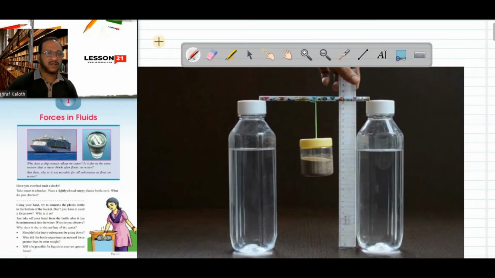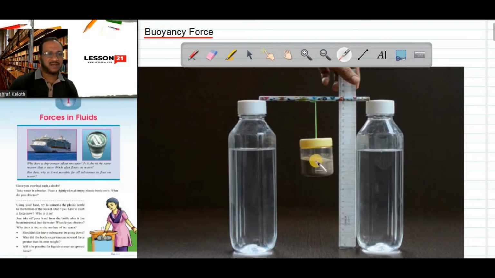First subheading, all of you write down buoyancy force. It is one of the forces existing inside fluids. We will make this lesson very interesting. We will do a lot of activities. The first activity, we are going to do this activity first. In this activity, you will understand what buoyancy force is and also what the factors affecting the buoyancy force are.